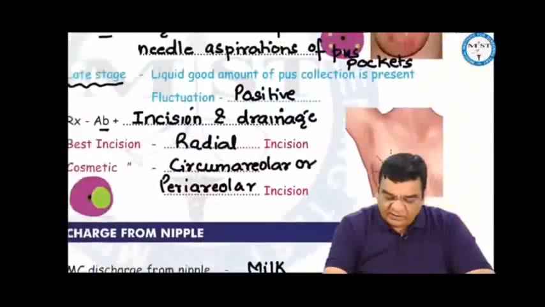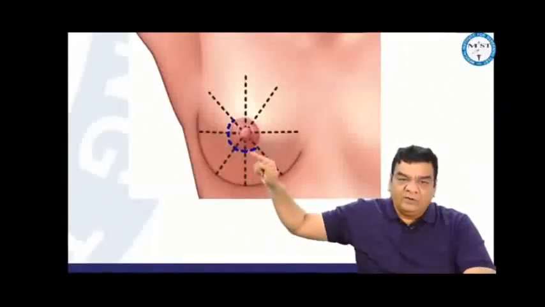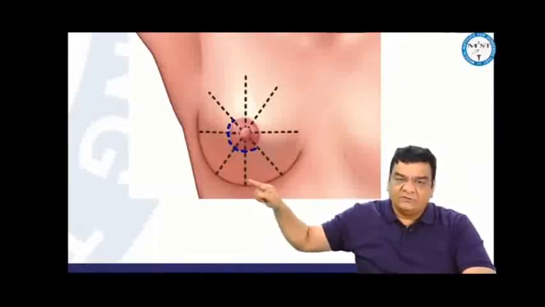Now here, when we have to make the incision and drain this abscess, we know that the arrangement of lactiferous ducts inside the breast is in a radial manner. So we prefer making a radial incision to drain the breast abscess, that is the breast incision. We don't make a transverse incision.